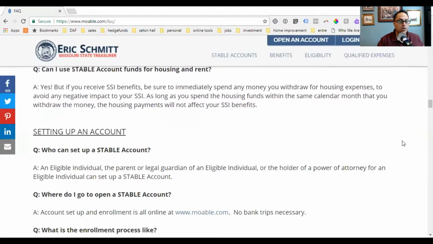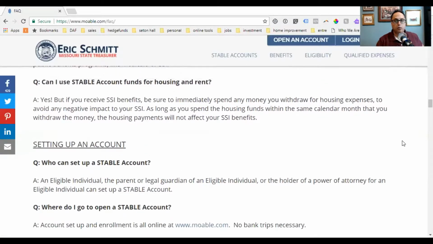This is an important point to realize. You can spend the money on housing and rent, but you need to be careful that when that money comes into an account, you then send it out to pay rent, and that money is not sitting around. If that money sits around and goes over the limit of time that you're holding on to it, it may compromise your SSI benefits.